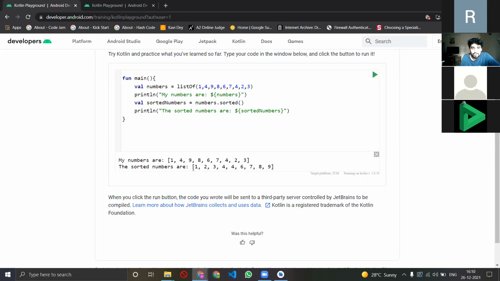See, so now you have all the numbers sorted. Now notice carefully, everything is done in ascending order. So whatever numbers I had in my list were sorted ascending. So 1, 2, 3, 4, 4, 6, 7, 8, 9, right? And that's it. So I hope you get a basic fair idea of what lists are. Basically, they are like arrays in Kotlin.